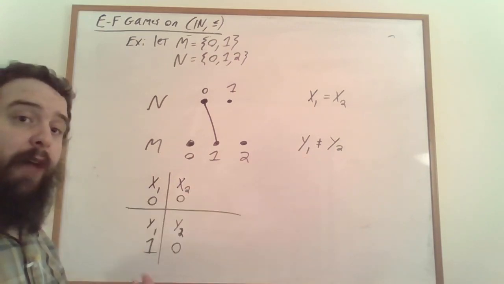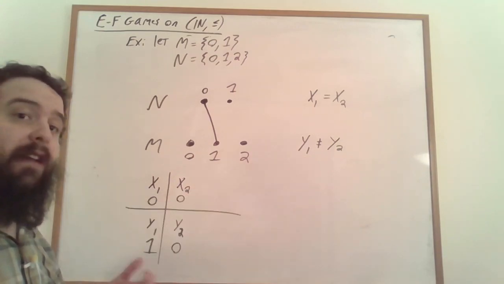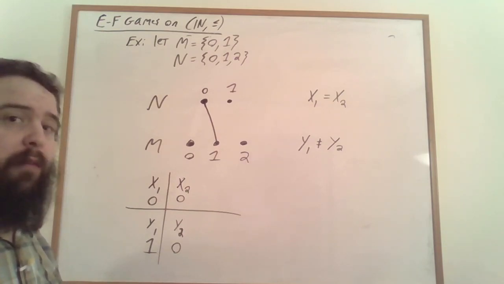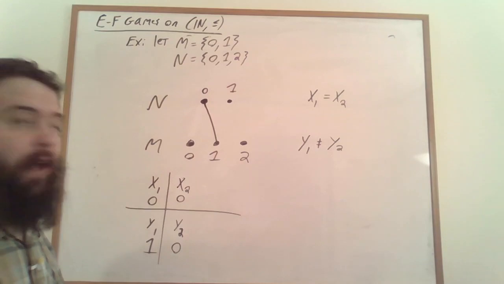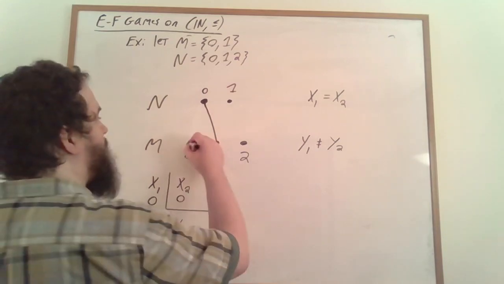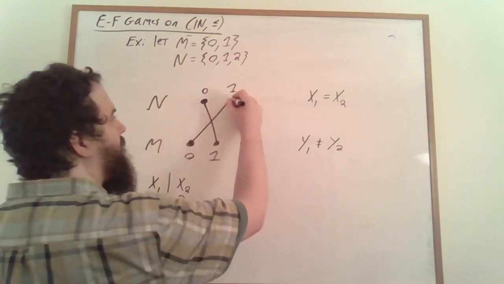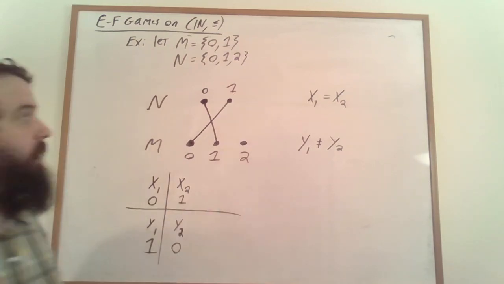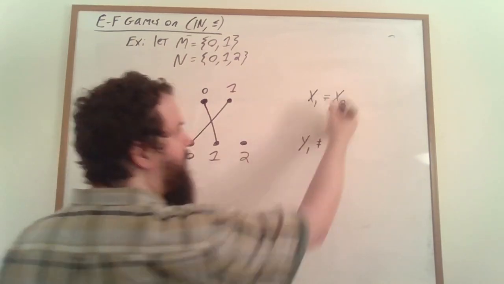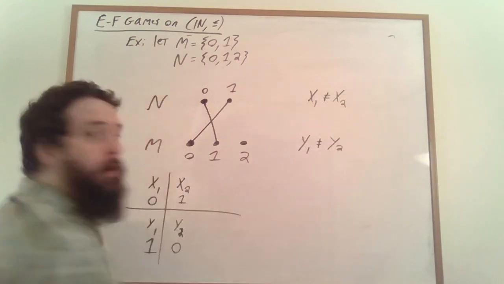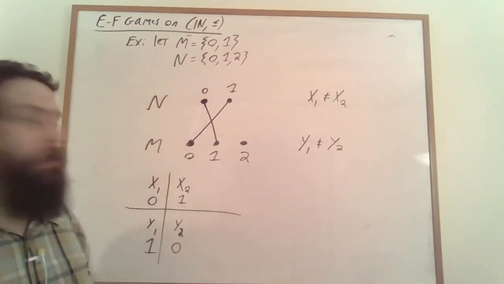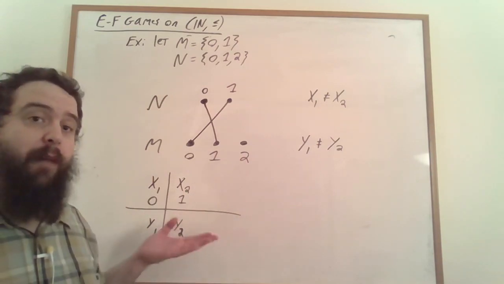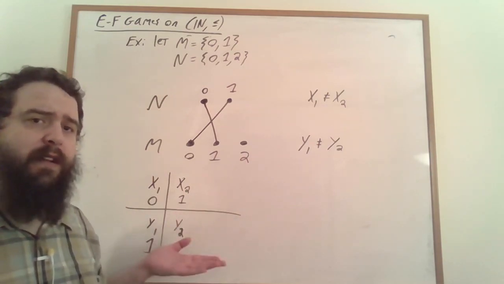So just like how Spoiler wants to avoid playing at an already matched vertex, Duplicator also wants to avoid playing at an already matched vertex. Instead, Duplicator is going to match this 0 down here to this 1 up here. Then it's going to be the case that x1 is not equal to x2 and y1 is not equal to y2. These two structures with this particular matching agree on their atomic formulas, and so the game is allowed to continue.